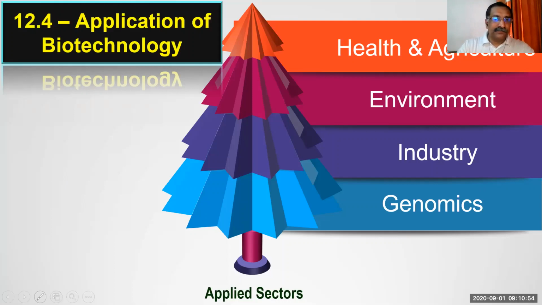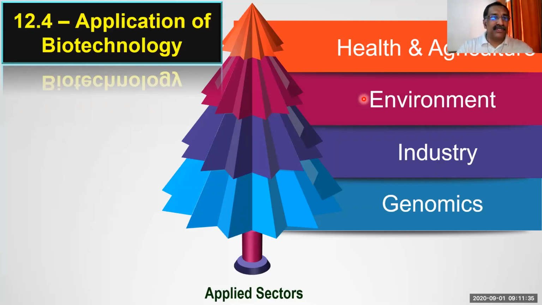One is health and agriculture. Health and agriculture are entirely different sections, but they are merged according to your textbook, so that is why I take it like that. The second area under biotechnology is environment. The third is industries, and the fourth is genomics. You are very much aware of health and agriculture, what is environment, what about industries, and genomics, which we have also seen.